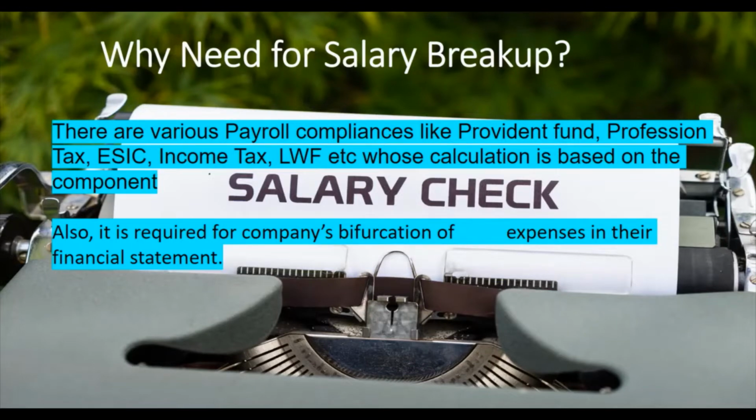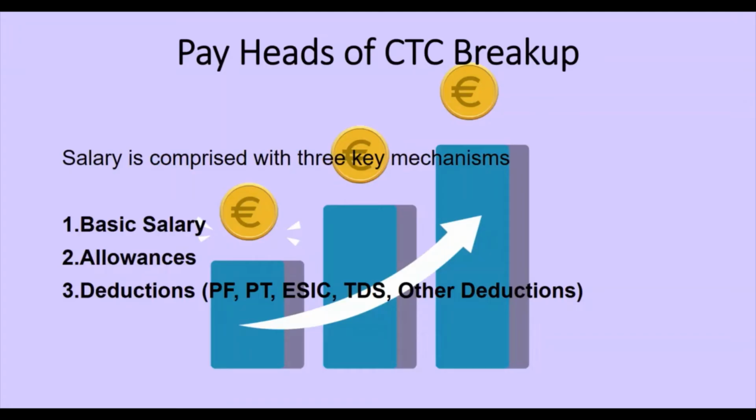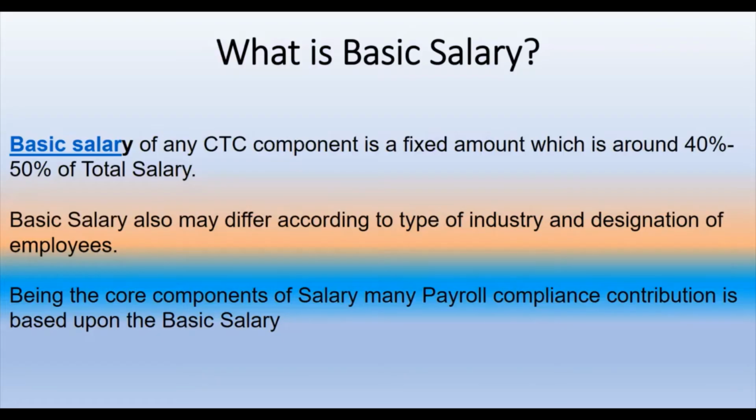Now we will understand pay heads of CTC breakup. Salary is comprised of three key components. First is basic salary, second is allowances, and third is deduction, which includes PF, PT, ESIC, TDS, and other deductions. What is basic salary? Basic salary of any CTC component is a fixed amount which is around 40 to 50% of total salary. Basic salary also may differ according to the type of industry and designation of the employee.